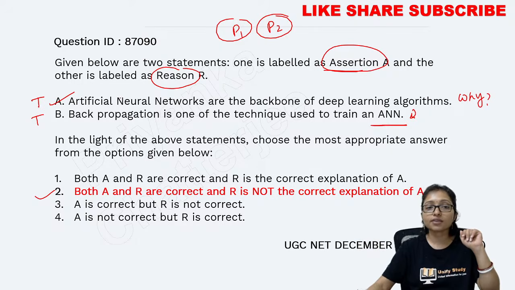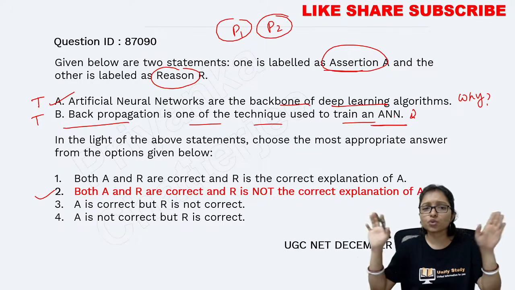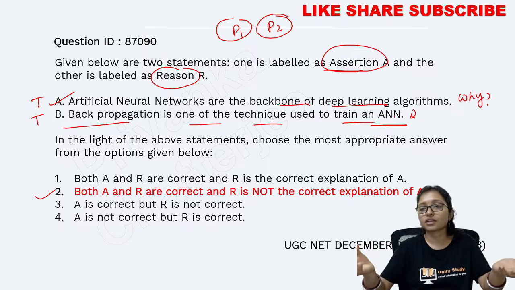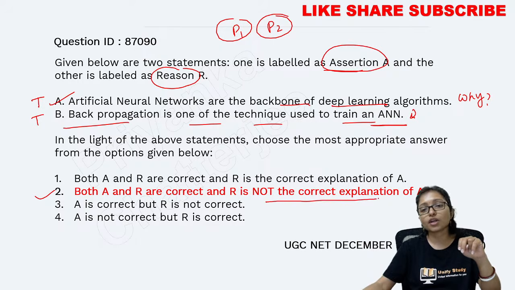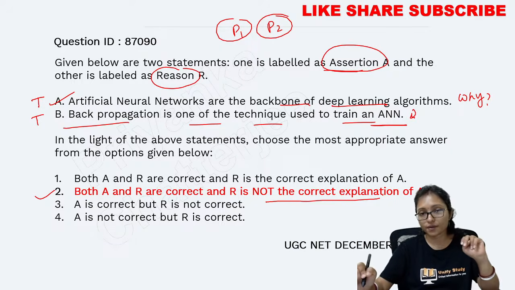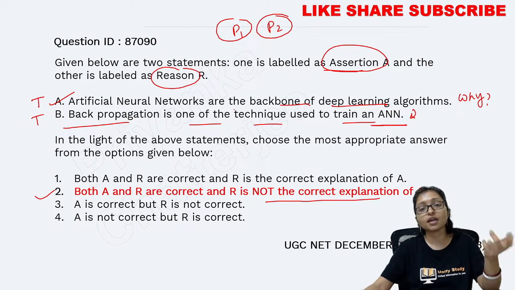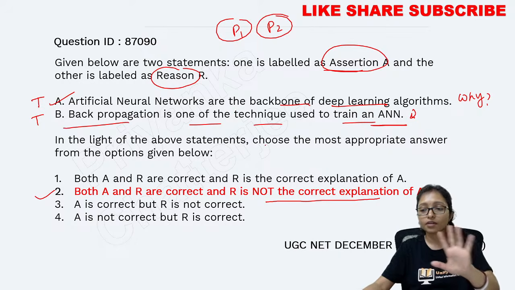So here it is given that artificial neural network is the backbone of deep learning. Backpropagation is one of the techniques of ANN. So these are two separate statements. There you are not getting any explanation. That's why although both are true, it is not a correct explanation of the assertion. Always remember, in paper 1 also assertion reason is coming and students make mistakes. It is a very common mistake. Don't do it.